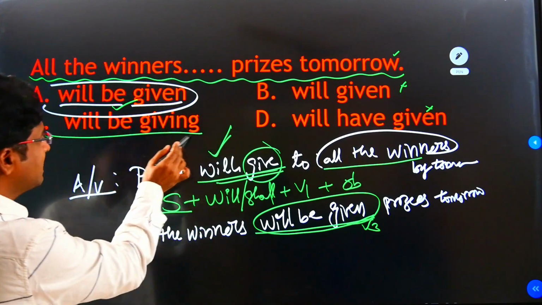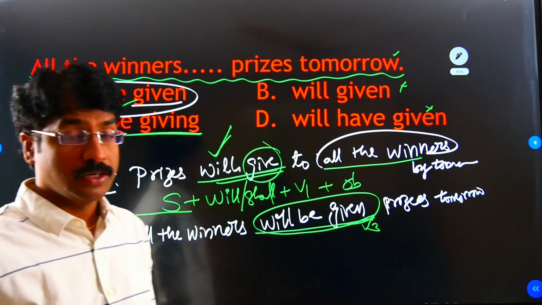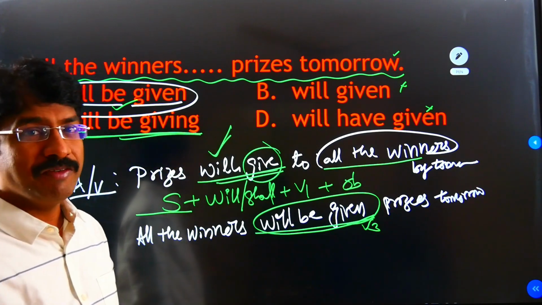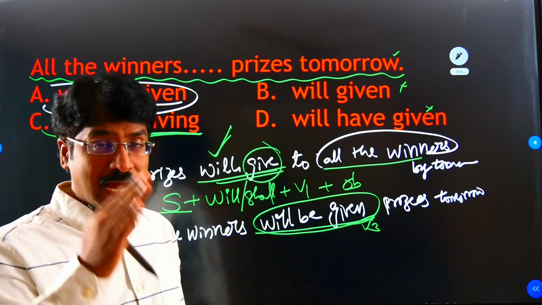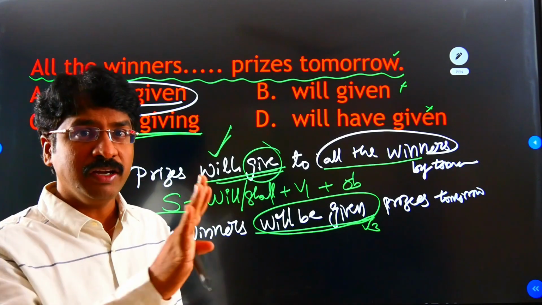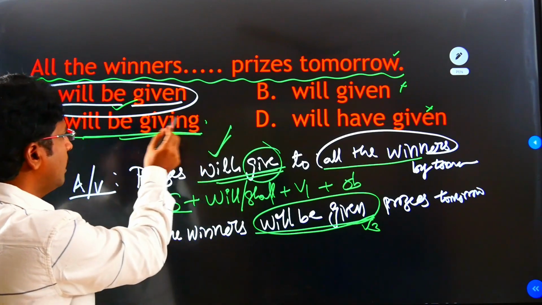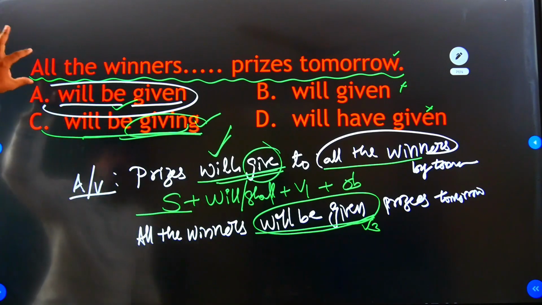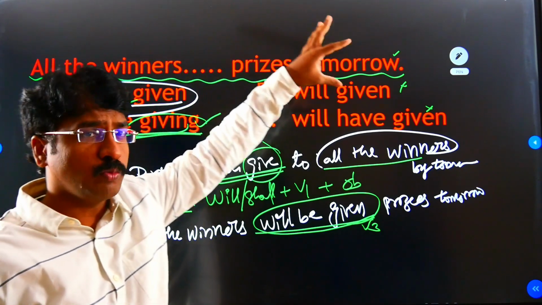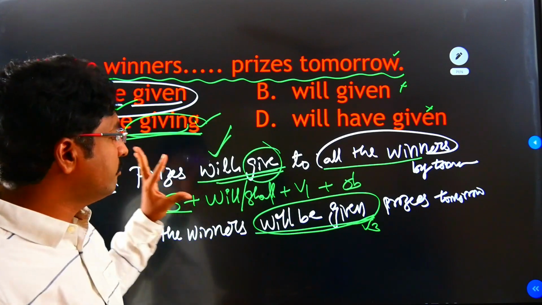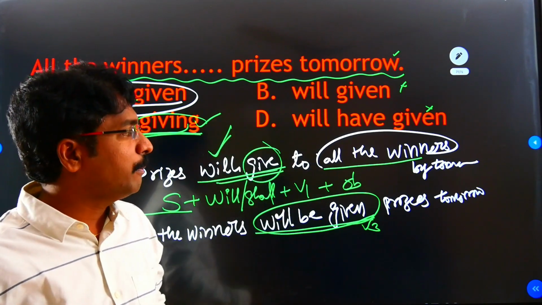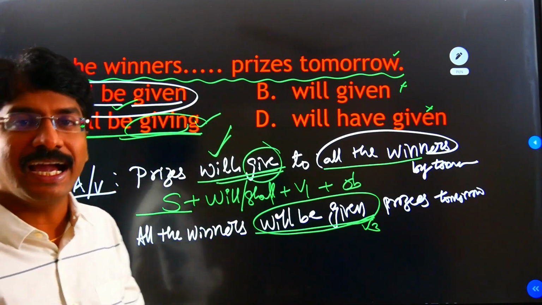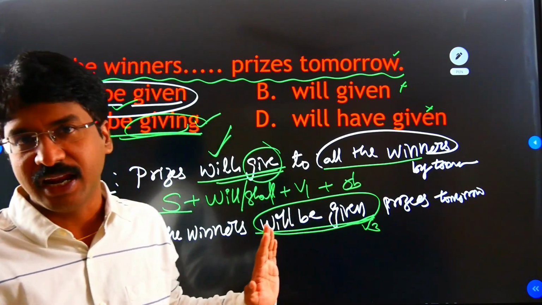This is the active voice. Future continuous tense. This is the future continuous tense. Will be giving is the future continuous tense in active voice only. In the passive voice, giving will never come. Okay, giving before will never come here. So here all the winners will be given prizes tomorrow. So here will be given is exact answer for this question.